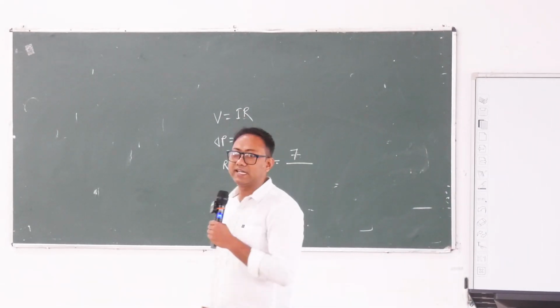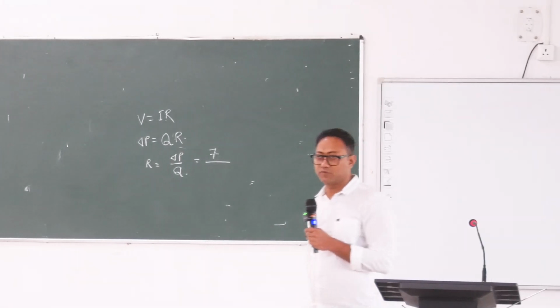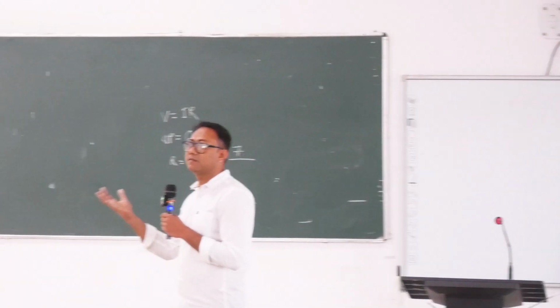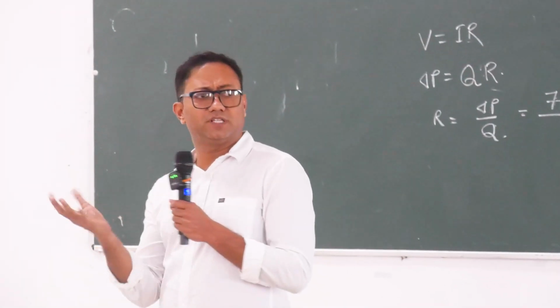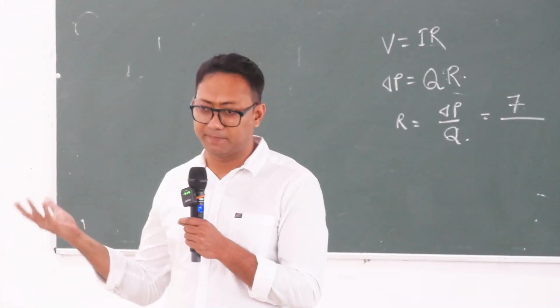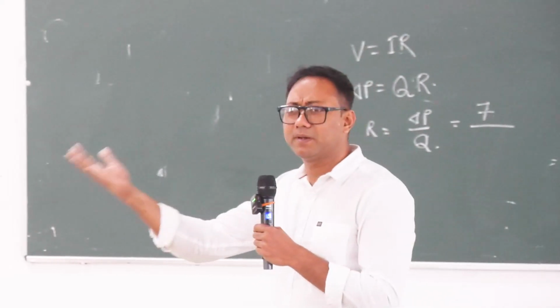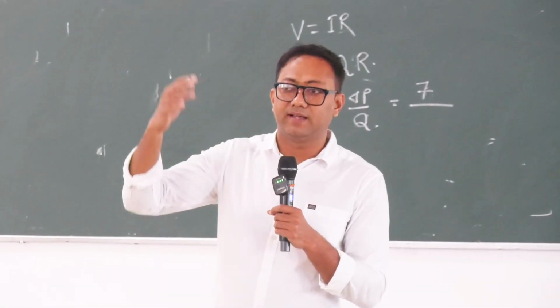Very nice. This flow is actually cardiac output, which is 5 liter per minute, for both the ventricles, whether it is left ventricle or right ventricle. But here we need to calculate it in ml per second, right?